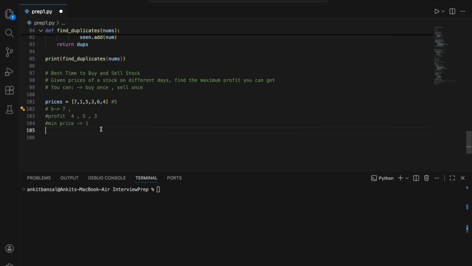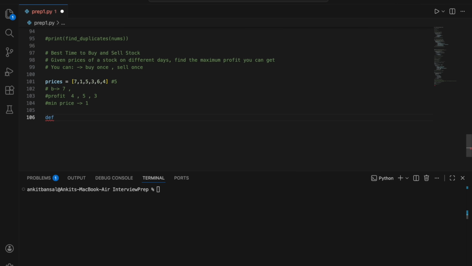Okay, so I'll keep it as it is. So I will say define get max, and it will take an array. So let me give prices itself. You can say arr, anything is fine, right? So let me keep it as it is.